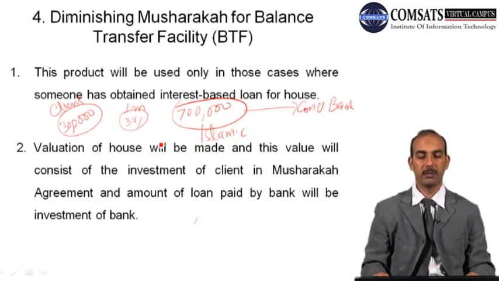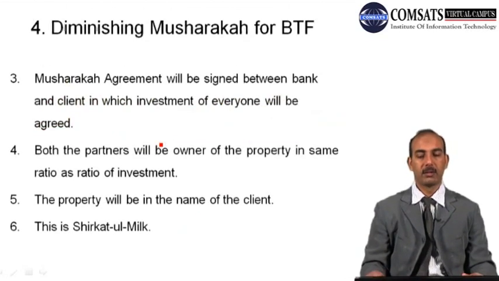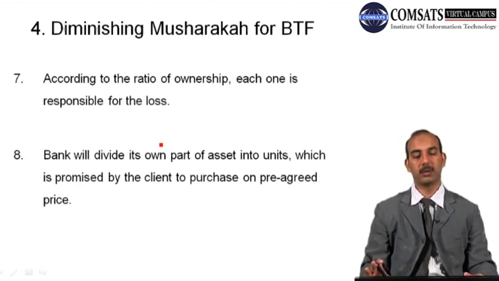The valuation of the house will be made, and this value will consist of the investment of the client in the musharaka agreement, and the amount of loan paid by the bank will be the investment of the bank. So the musharaka agreement will be signed between the bank and client, in which the investment of each will be agreed, and both partners will be owners of the property in their ratio of investment, and the property will be in the name of the client. This is a case of joint ownership, and all other points are almost the same.